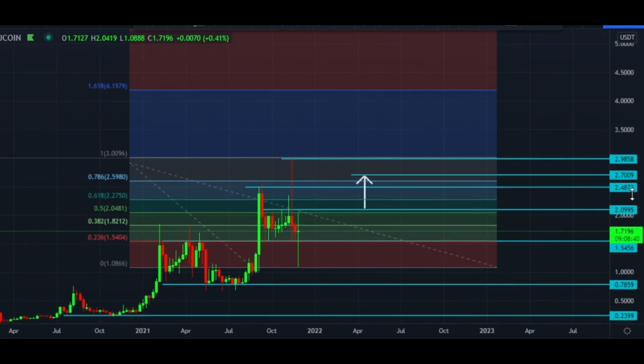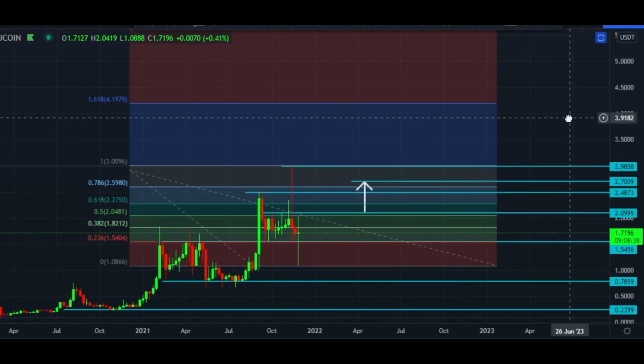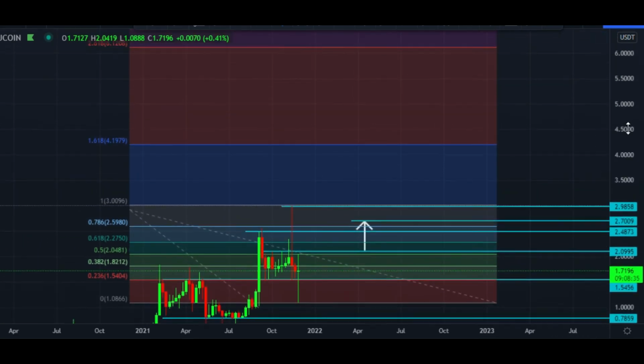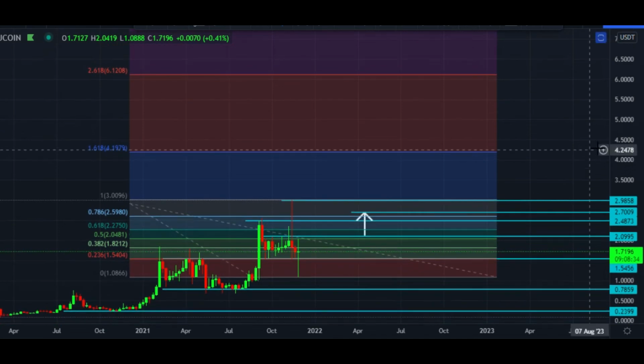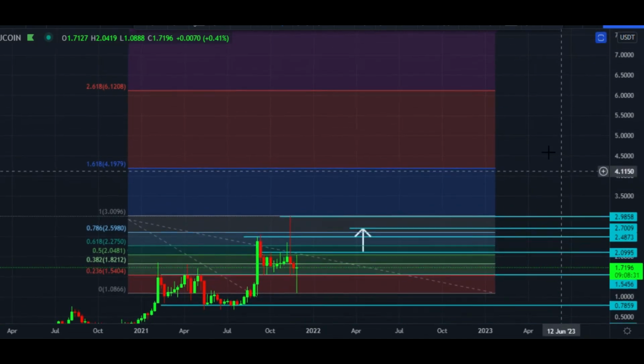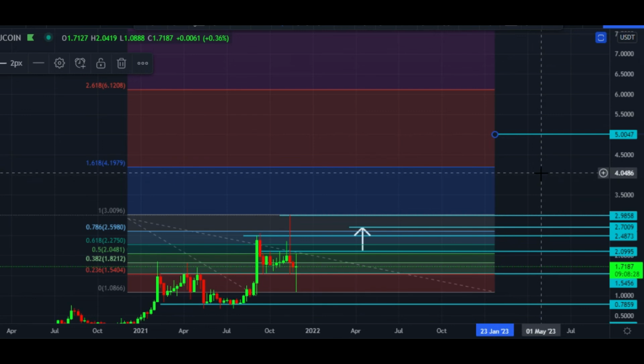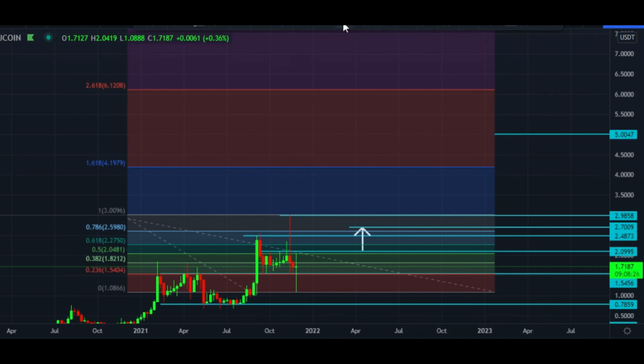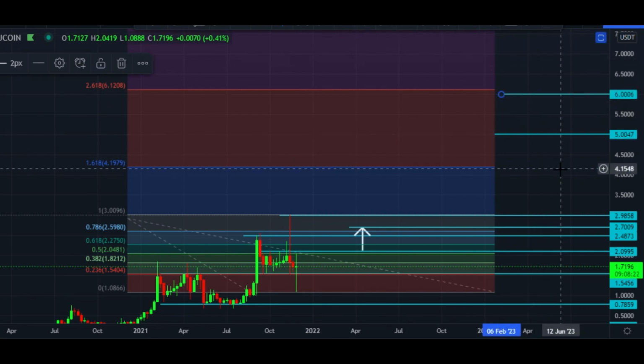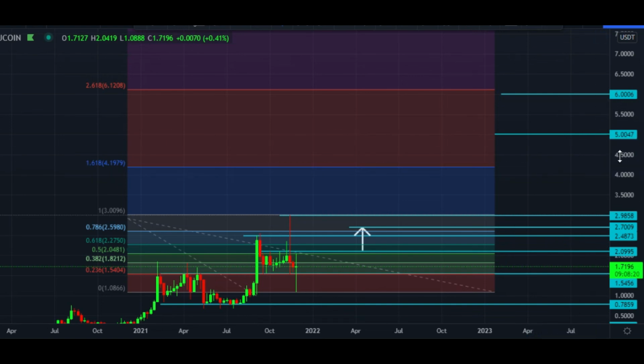But my target for this bull run for Algorand is this area, and this is a very realistic area. $5 to $6 is a very realistic target, and I think it can hit these targets. Maybe $5, maybe $6 in this bull run. This is my technical analysis, guys.